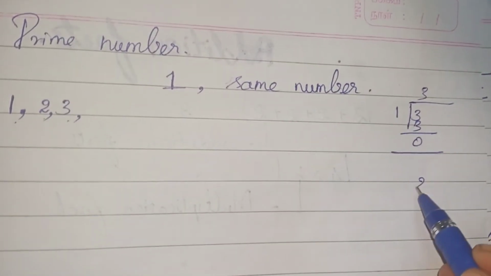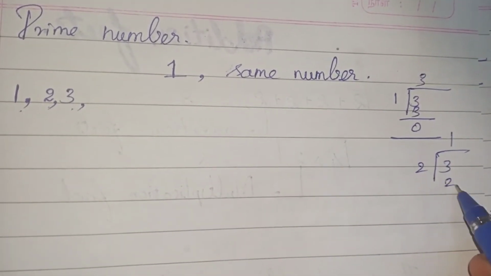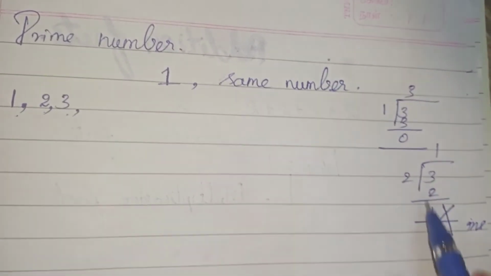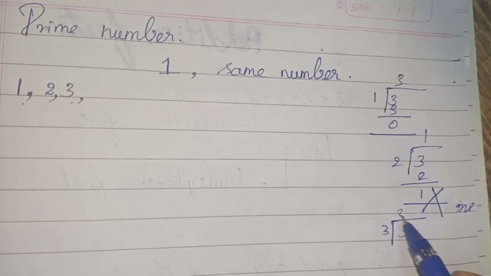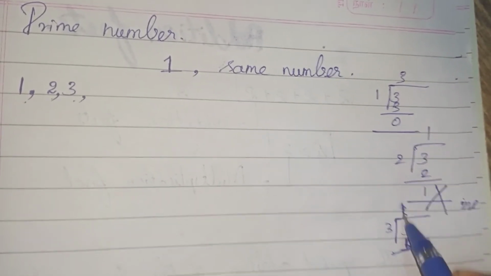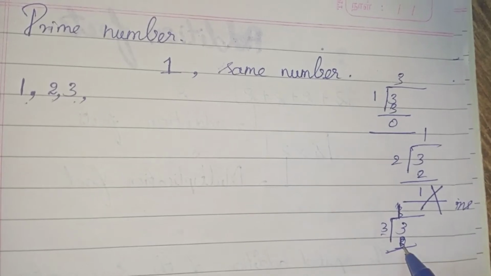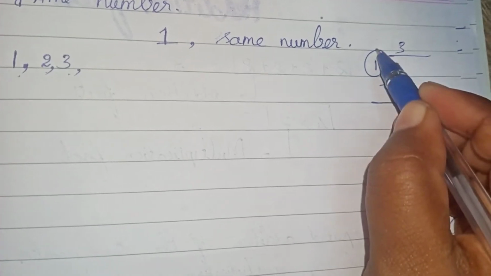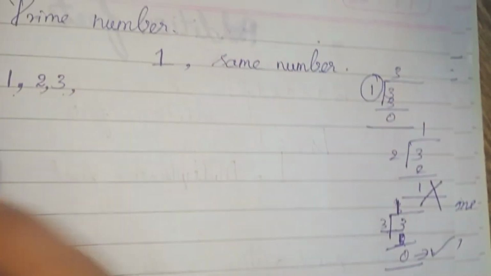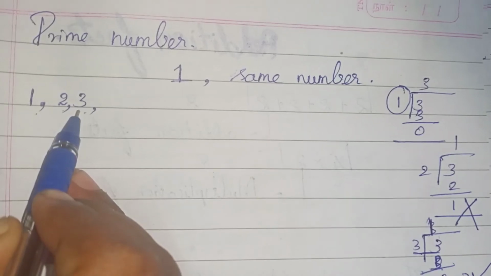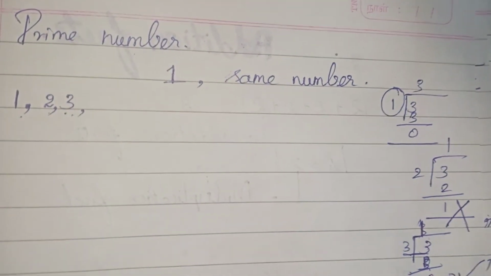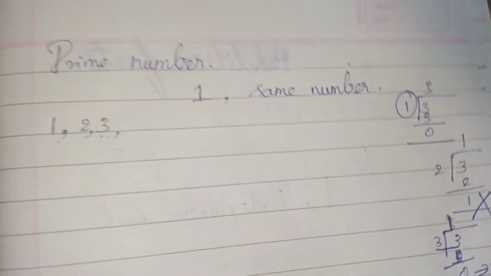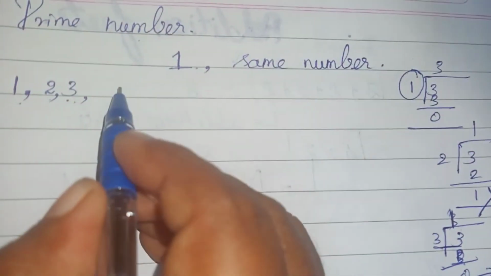Can you divide with 2? 3, 1 2 is 2, the remainder is 1. So this cannot be divided. And then 3, you can divide with the same number 3. So 3 3s are 3, so 3 minus 3 is 0. So this can be divided. So it can be divided only by 1 and the same number. That is why we are saying that 3 is a prime number. So the number that can be divided by 1 and itself is called a prime number.